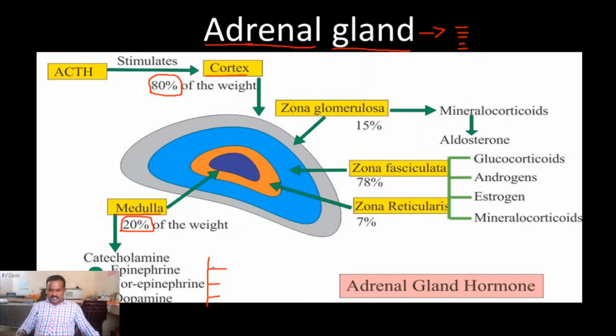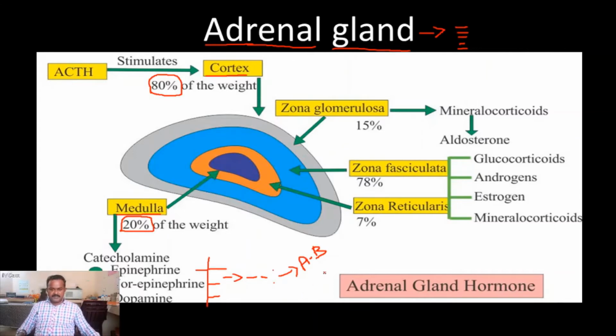Likewise, epinephrine and norepinephrine are called stress hormones, the emergency hormones. Both maintain the acid-base balance in our system. Acid-base balance means removal of excess acids, removal of excess alkali, and finally maintaining the acid balance in the blood.